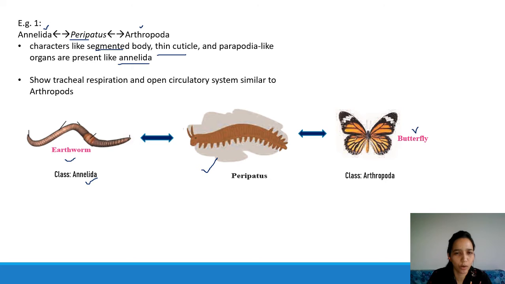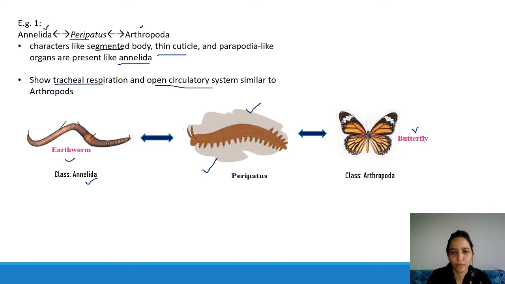Parapodia means these small leg-like things. They are very tiny and can be seen only under the microscope. That is parapodia, small, for movement. Now, what do they have like arthropoda? They show tracheal respiration, meaning the respiratory system is like the arthropoda, and also their circulatory system. So this is the peripatus, which is a connecting link between the annelida and the arthropoda.